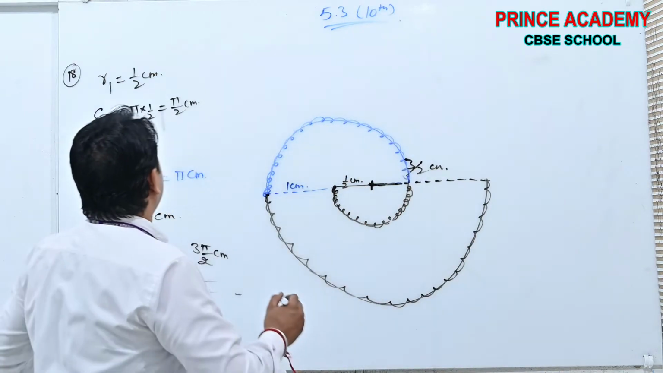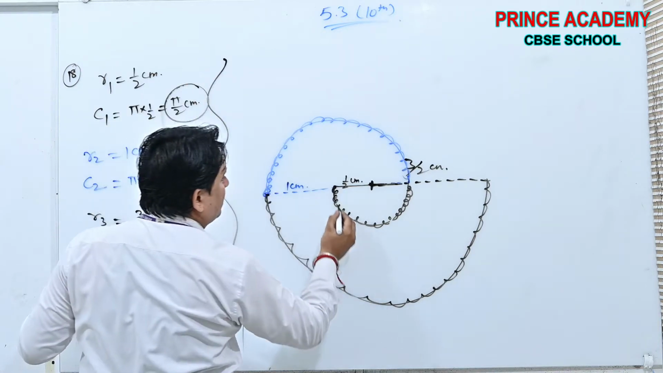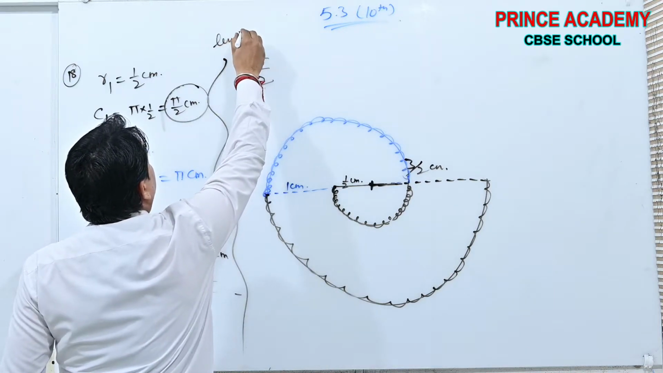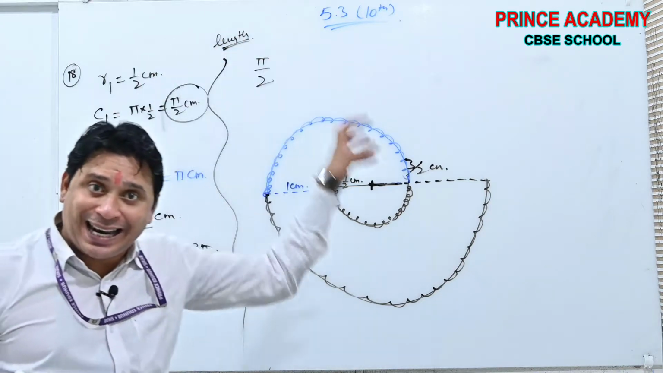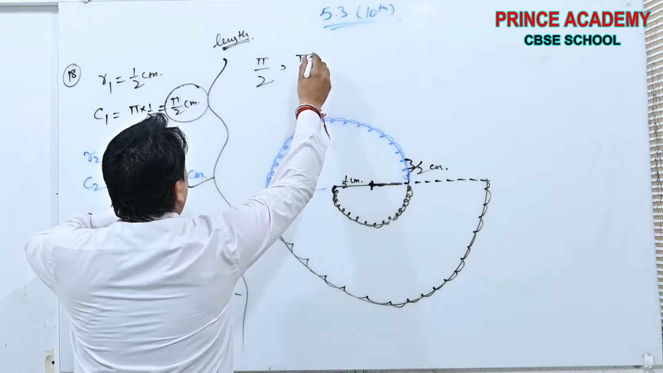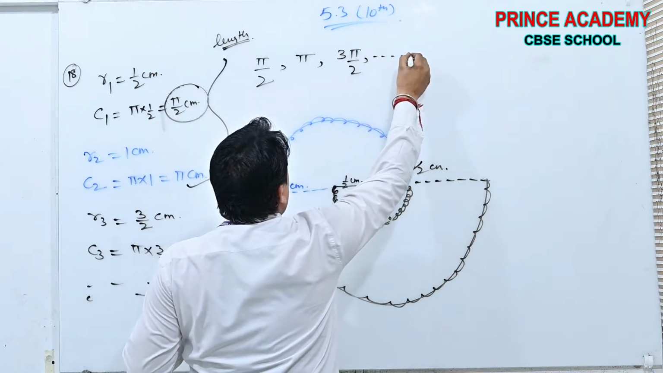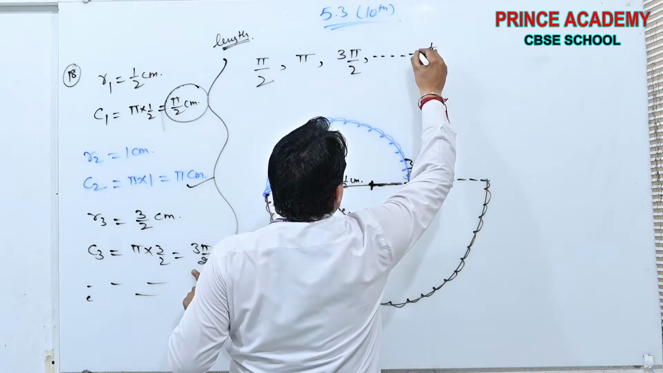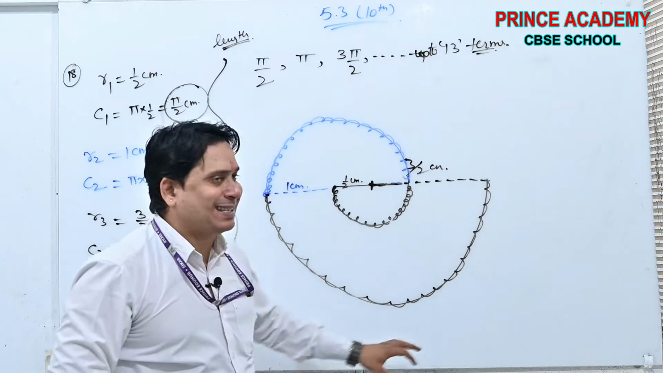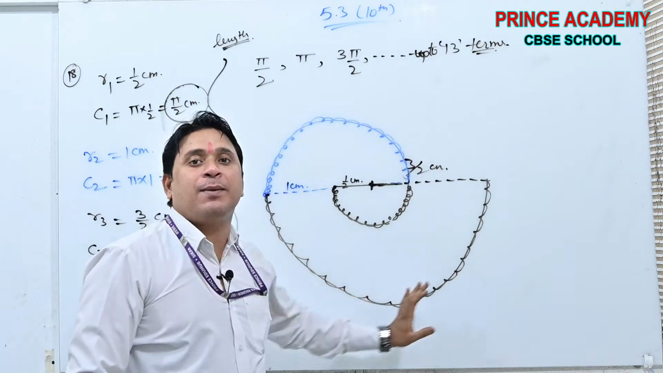If you observe, the length of the first semicircular thread is pi by 2, the second is pi, and the third is 3 pi by 2, and so on up to 13 terms. These are the lengths we have to add to find the total length of the thread used. It is given that 13 such semicircles are used, and this criteria is followed in all 13.